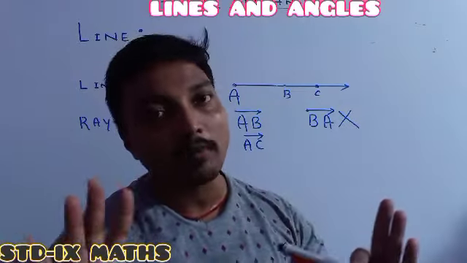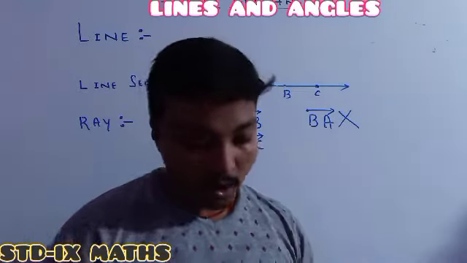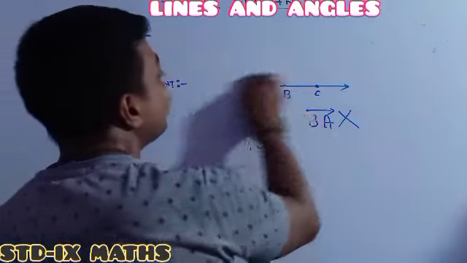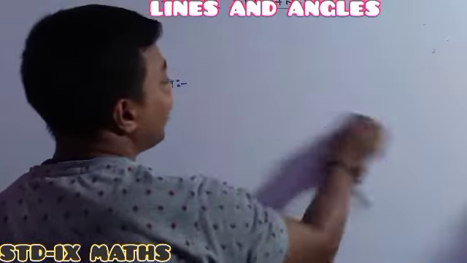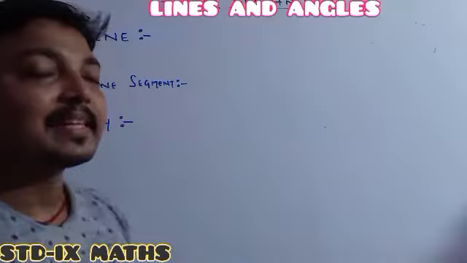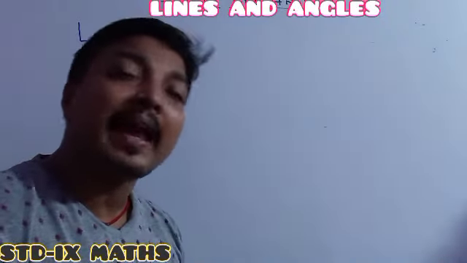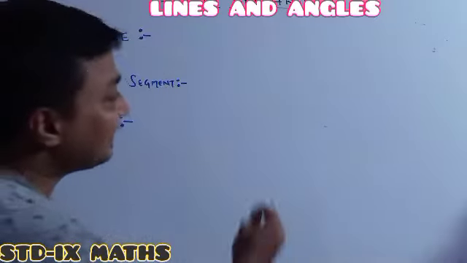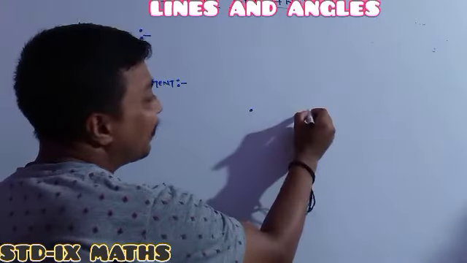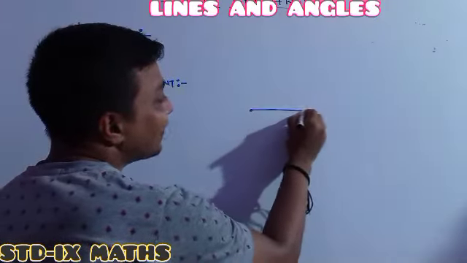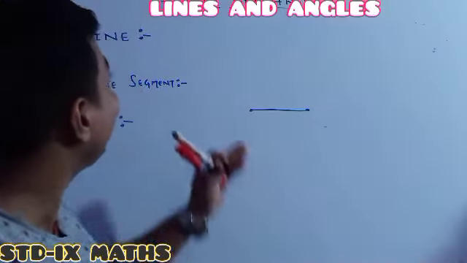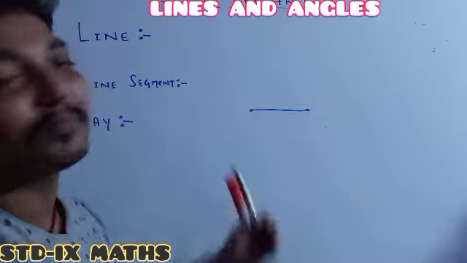Perfectly good. Up to this, understood or not understood? Otherwise I am defining the same thing in another way. See, previously we derived line segments and rays from the figure of the line. But here, how am I defining it from the line segment? This one is the line segment. This one is the line segment.